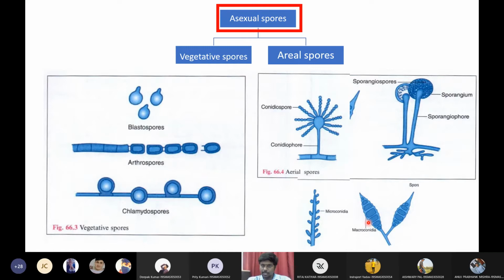I know this is the first time you are encountering these new terms, so kindly do a short revision. If you study once, you will remember it. Kindly start writing notes and go through the notes once, then you can memorize very easily. Actually, mycology and virology are very easy if you go through the topic. This is not as hard as biochemistry or others. The only thing is you will encounter new words. That's it. Is everything clear so far, students, about reproduction and sporulation? Any confusions in this topic?